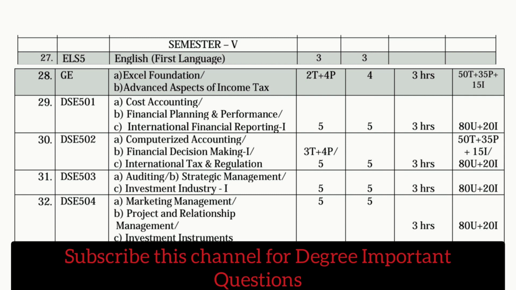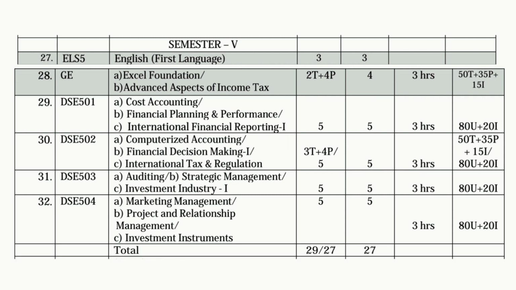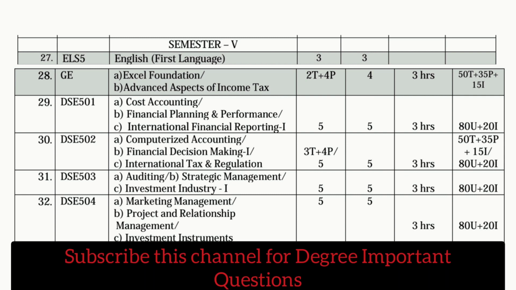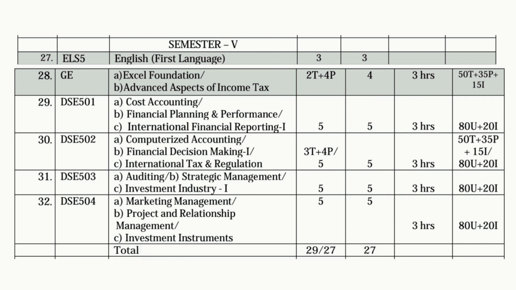Next, we have a total of 5 electives. I am going to explain them one by one in detail. For the first elective, we have an option between Excel Foundation and Advanced Aspects of Income Tax. For this elective, we have 2 theory classes and 4 practical classes per week, and 4 credits. It means if you pass this subject you will get that. The exam duration is 3 hours and the total marks are 100 out of 100, 50 for theory, 35 for practicals and 15 for internal exams, and you have a total of 5 units in this subject.